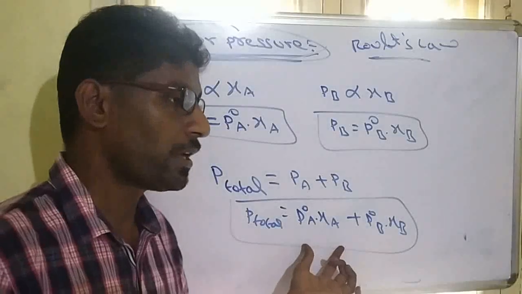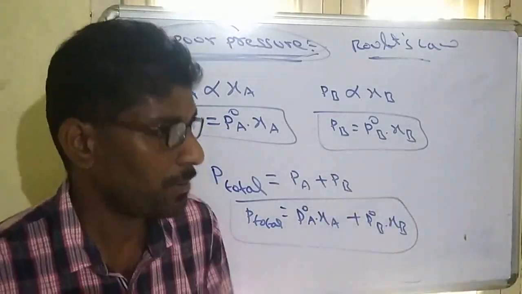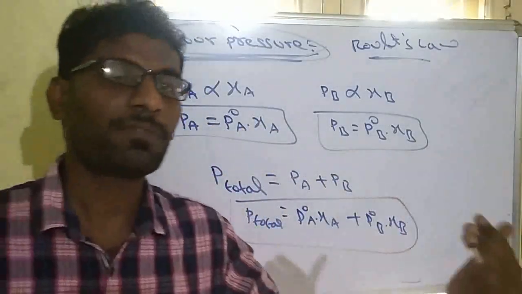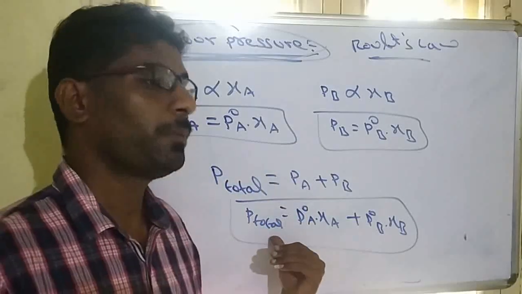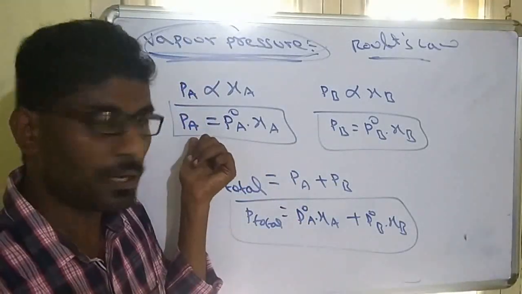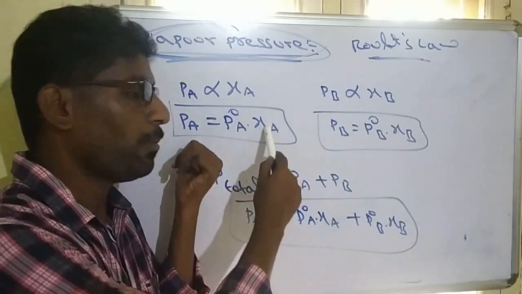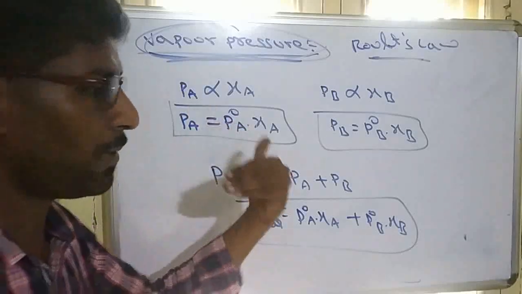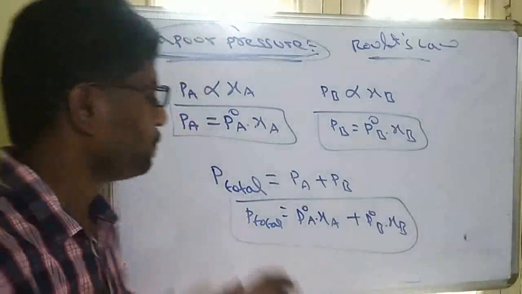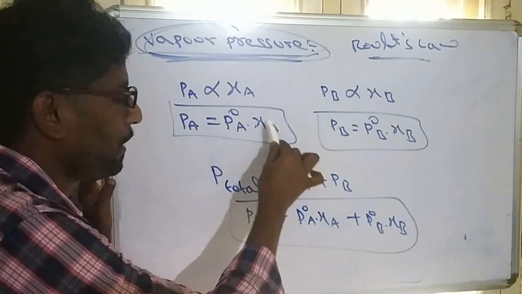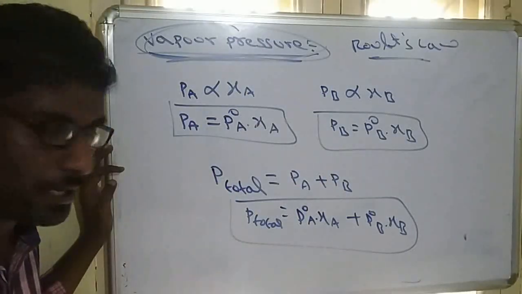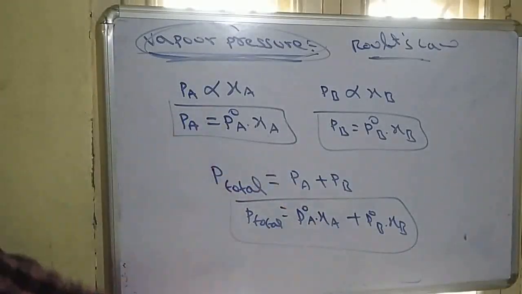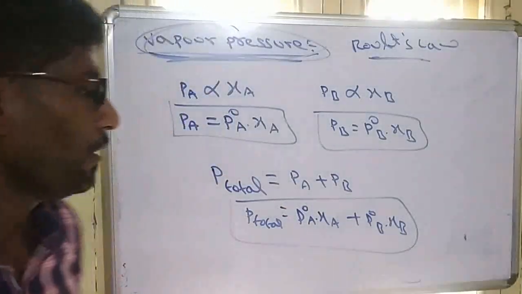This is an important question. Most of the time this question has come. They give two components, their pure pressures, and the masses of those components. We have to calculate the total pressure. First we have to calculate partial pressure. Pure pressure they will give, and amounts they will give. Based on amount we have to calculate mole fraction. The mole fraction formula is already given. With the help of the formula, first we calculate mole fraction, multiplied with pure pressure, we get partial pressure. When we sum the partial pressures, we get total pressure. So this is Raoult's law for volatile components.